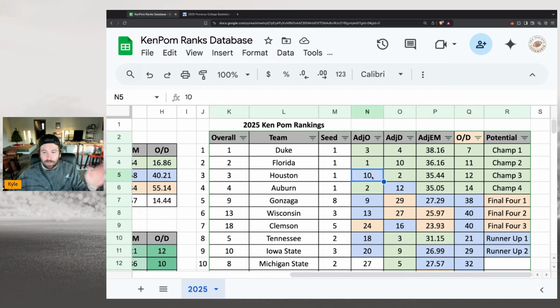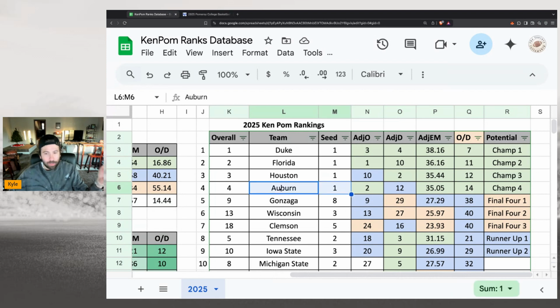So I just blue starred the 10, marked it as a runner-up because it was like 9.4-something for offense, or it was 7. You have to be in the top 7 for them to be a champion in the last few years. But we'll give them the benefit of the doubt. I listed Houston as a champion, so they're kind of a dark horse champion, even though they're a 1 seed.